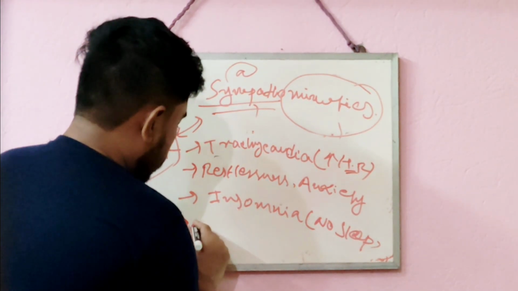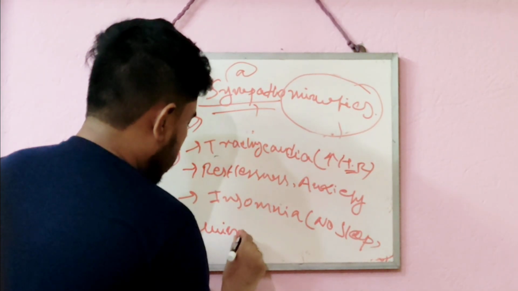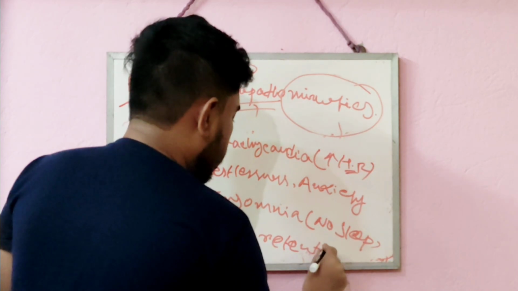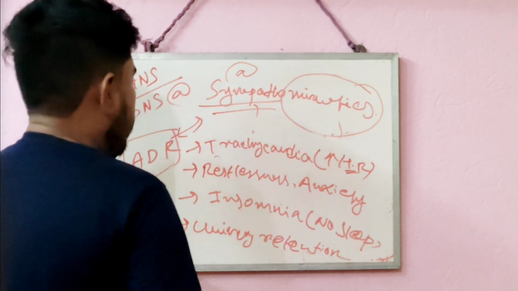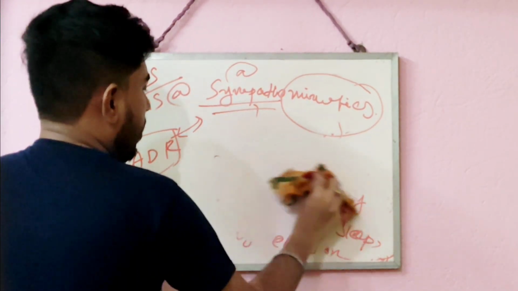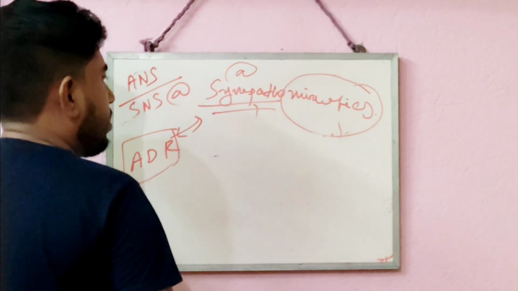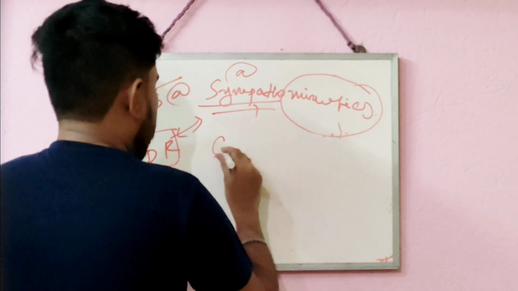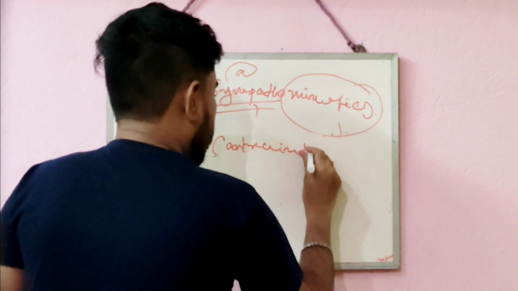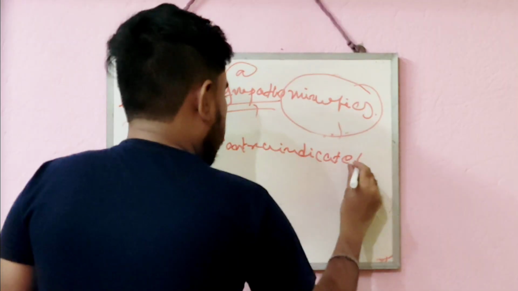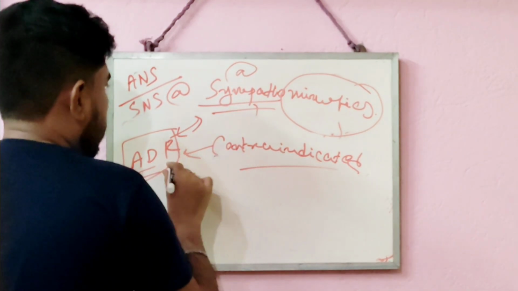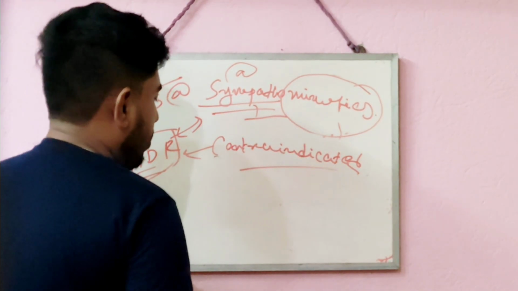Then you can tell urinary retention, that means less urine excretion and urine starts to accumulate in our body. And some contraindicated adverse drug reactions are also there, which can be caused by over-accumulation or overuse of sympathomimetic drugs. That comes under contraindicated adverse drug reactions.